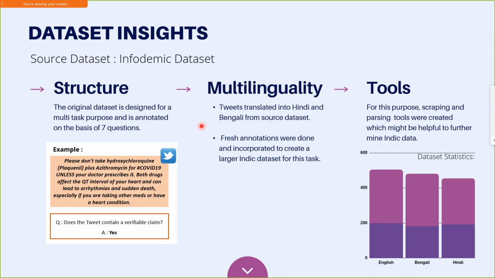The next task in the pipeline for us was to infuse Indic tweets into the dataset. For that, we made use of the Google Translate API to translate the English tweets of the dataset to Hindi and Bengali, and then we filtered out only the good translations from that. We also made fresh annotations of around 100 Bengali and 105 Hindi tweets for this task, and we developed required tools to scrape and process the Indic tweets as well. So after all these processes, the dataset looks something like this, and overall we have around 1400 annotated tweets.